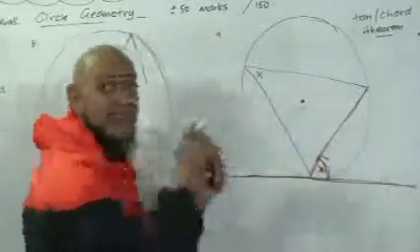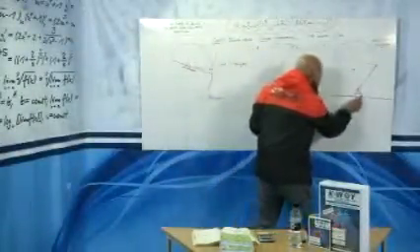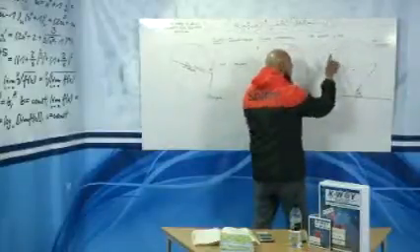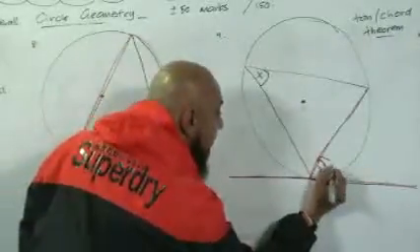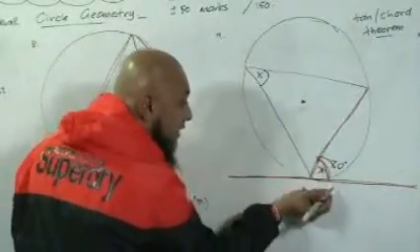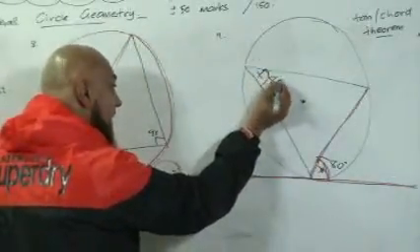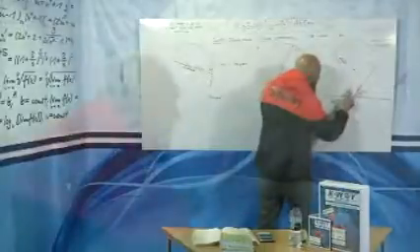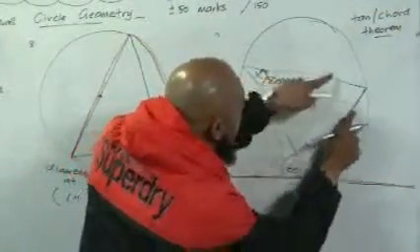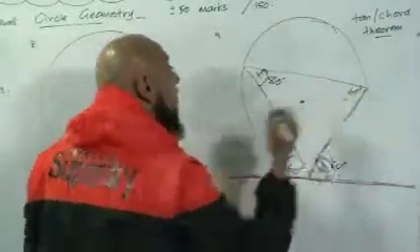So this is the actual theorem. What does it state? That the angle between the tangent and the chord is equal to the angle subtended at the circumference in the alternate segment. So obviously we know if this is 80 degrees, if you measure that and it gave you 80 degrees, and if you measured this angle here, that angle would also be 80 degrees. The same would apply on the reverse side. If this was 60 degrees, the angle between tangent and this chord would equal the angle subtended at the circumference in the alternate segment, and that angle there would be 60 degrees.